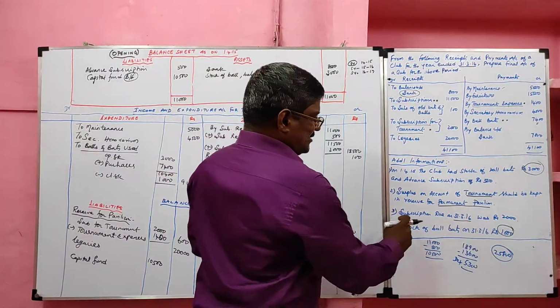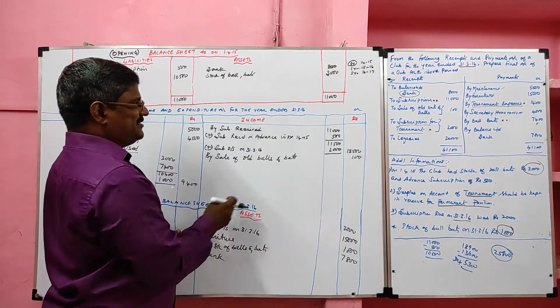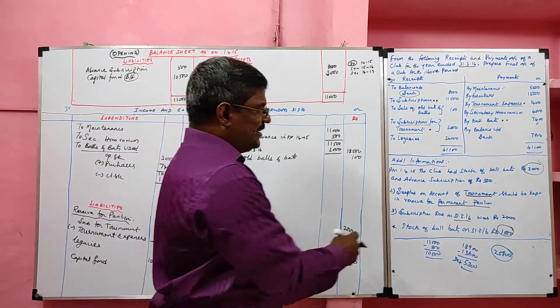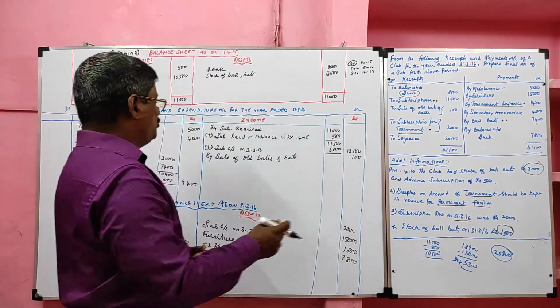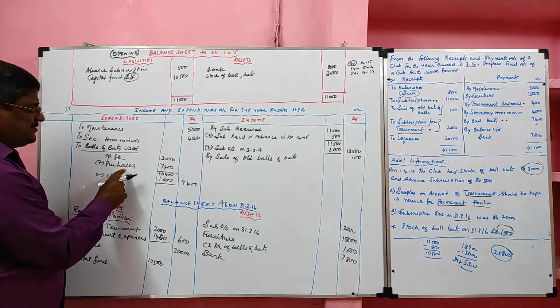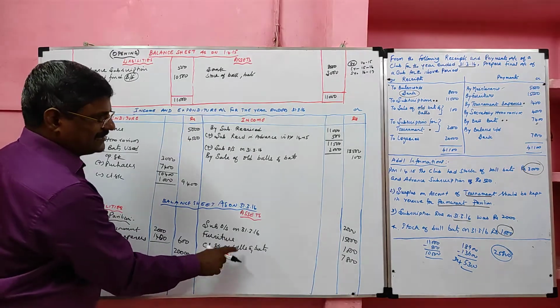Then subscription due, current year outstanding subscription should be added with the subscription received in the income side and the same value recorded in the asset side. Then closing stock of ball bat, it should be deducted from the opening stock plus purchase minus closing stock of ball bat. The value should be recorded in the asset side too.